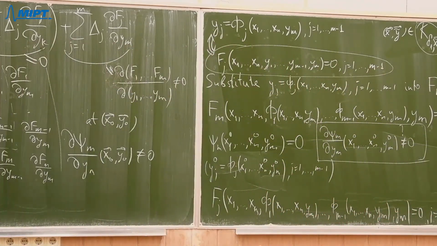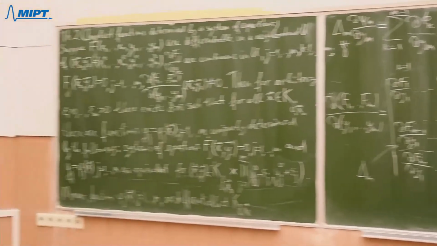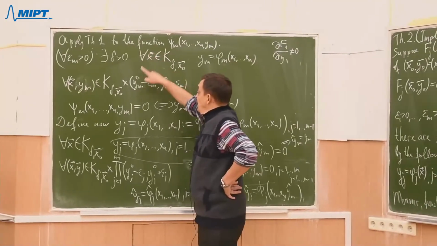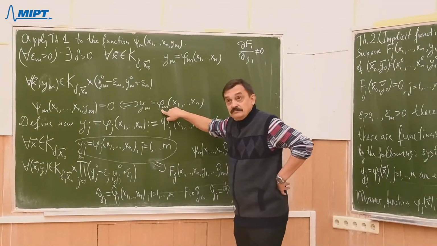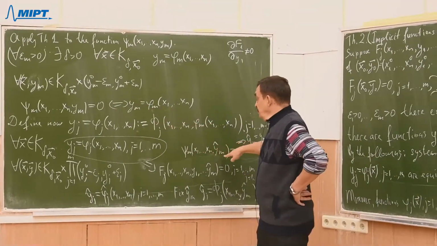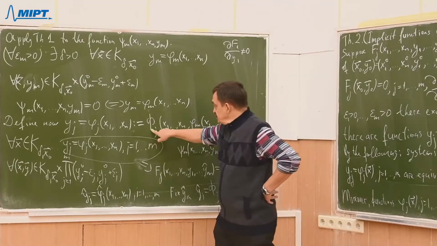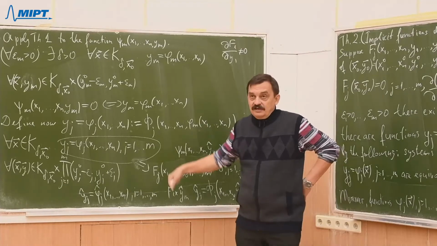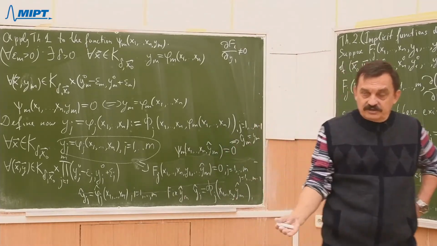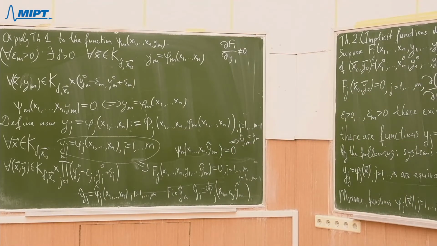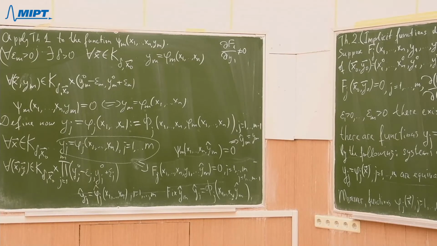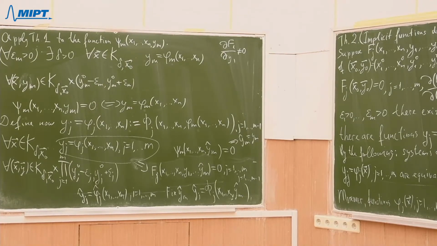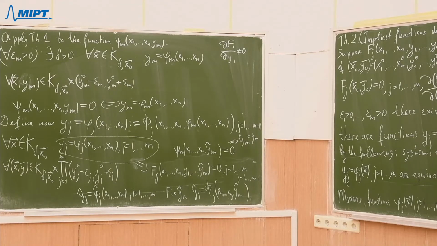And the function psi was differentiable, hence by theorem 1, function phi m is differentiable, and then we substitute into differentiable function, hence we have again differentiable function. So the last assertion is proved as well. Okay, so theorem is proved. Yeah, theorem is proved.